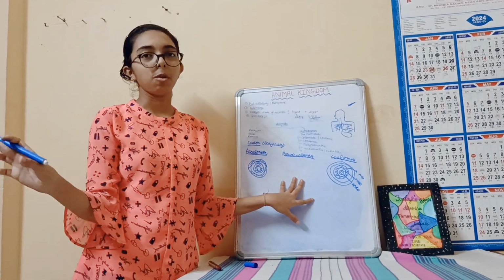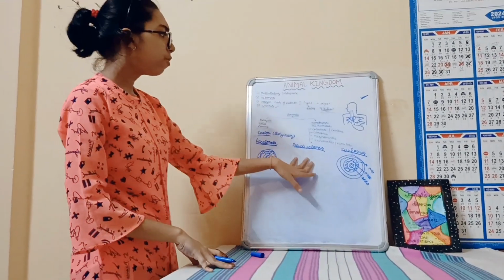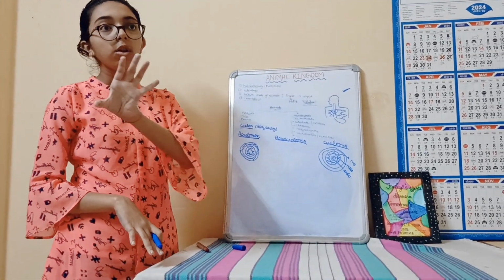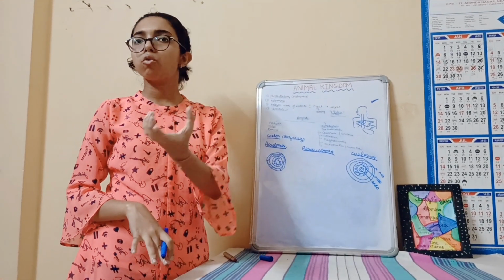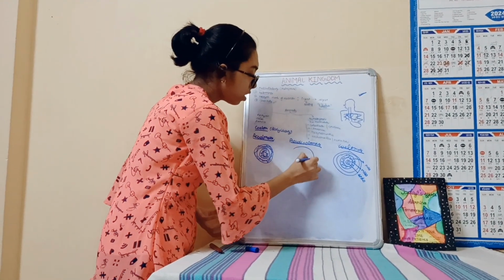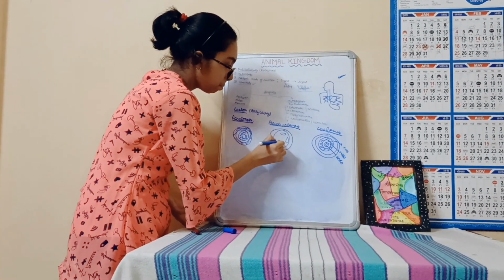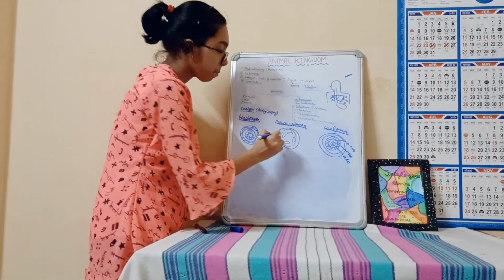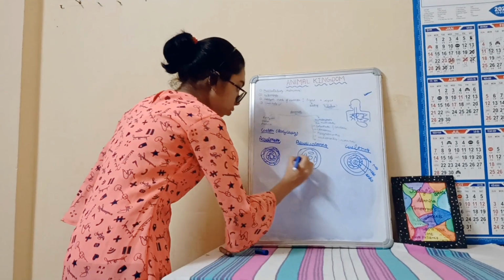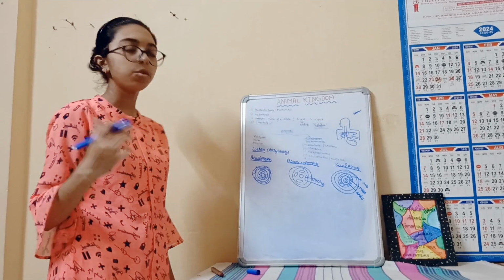Now, what does pseudocoelomate mean? False coelom? Yes, exactly. In the false coelomate, we have pouches of the coelom. So not a true coelom, but they have only pouches which sometimes act like coelom. It looks like this: this is our ectoderm, and here are some pouches of mesoderm, which act as our pseudocoelom.